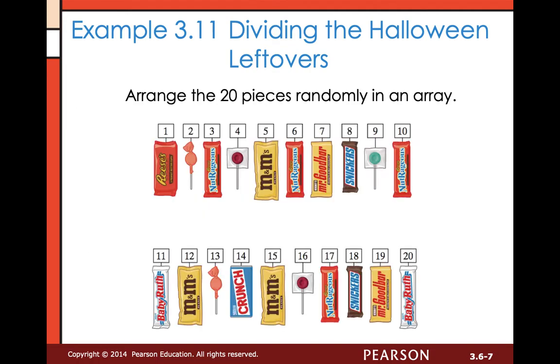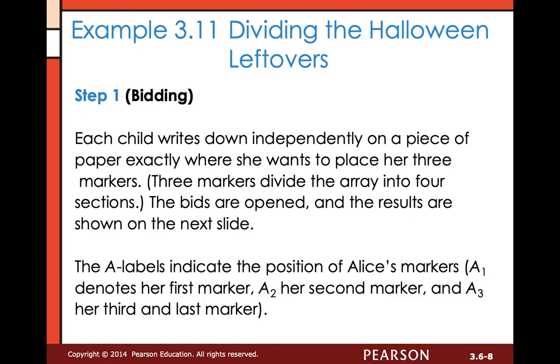Thank you very much. Okay, so they arrange the candy into an array, so you can see what that array looks like. There were too many to fit in a single row, so just know that it wraps from 10 back to 11 and then across to the right. So the first step, step 1, the bidding. Each player is going to write down independently on a piece of paper exactly where they want to make their 3 bids or place their 3 markers. They're going to divide the array into 4 sections that they consider to be acceptable. The bids are opened and the results are shown on the next slide.